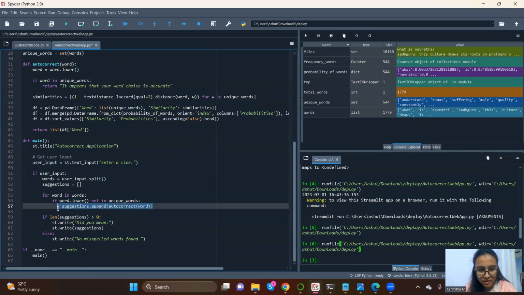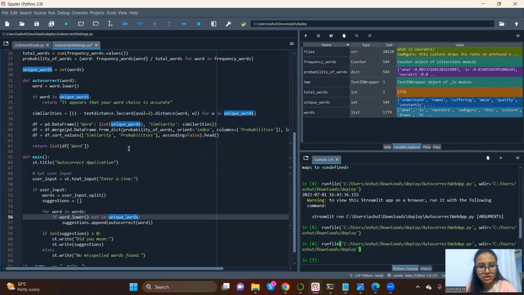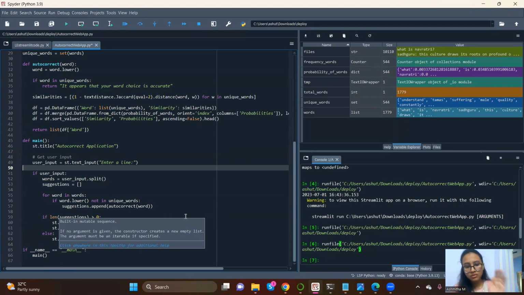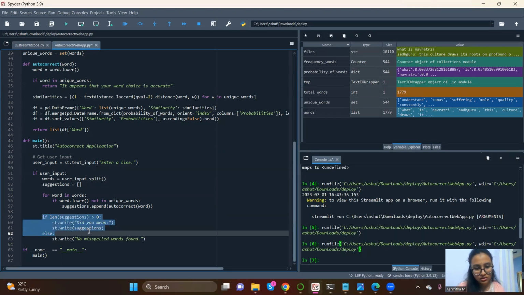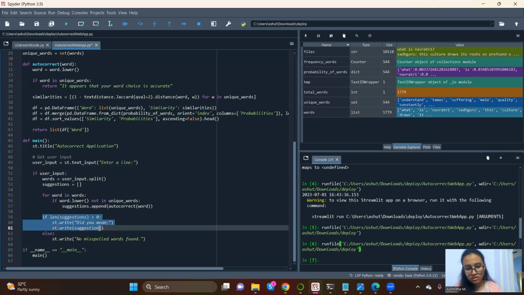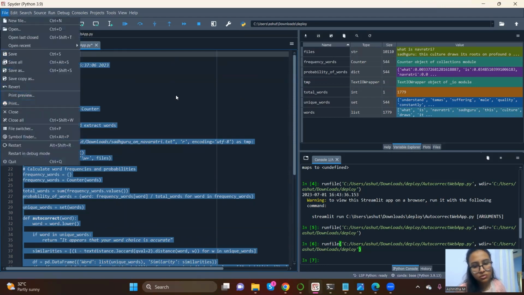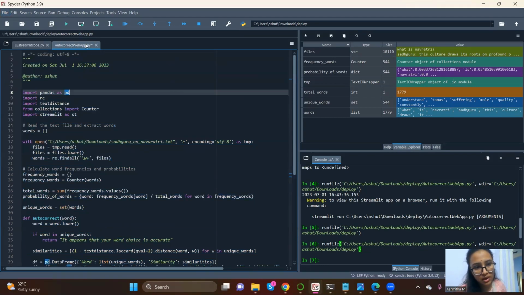Suggestions dot append, we are appending it. We've created an empty list, and for every word in all the words, if we convert it into lowercase and that is not in unique words, then you apply this autocorrect function and get the top 5 suggestions. And then if length of suggestions is greater than 0, the suggestions will only come when the input is wrong. When it's wrong, st.write, did you mean, and write the suggestions below. Else, you write no misspelled words. I'm saving this in my folder as autocorrect webapp.py.